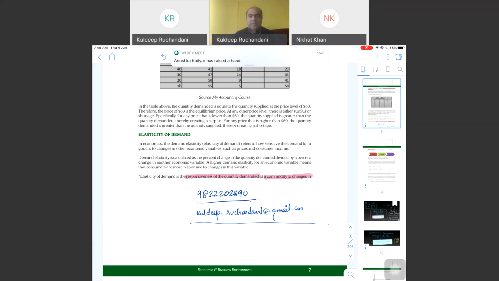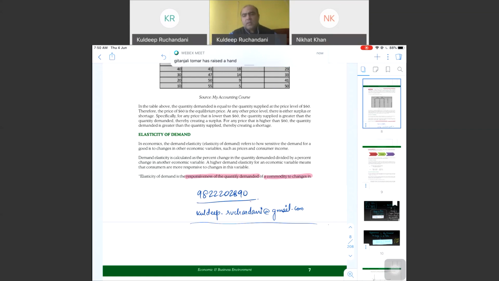So, what is elasticity of demand? Elasticity of demand, if I have to put it in simple words, is the responsiveness of quantity demanded to a change in price. It's clearly written in the module also. Responsiveness of the quantity demanded.